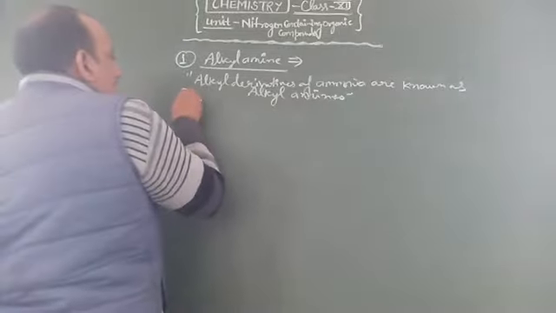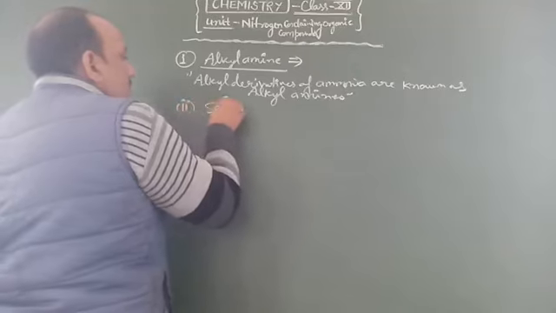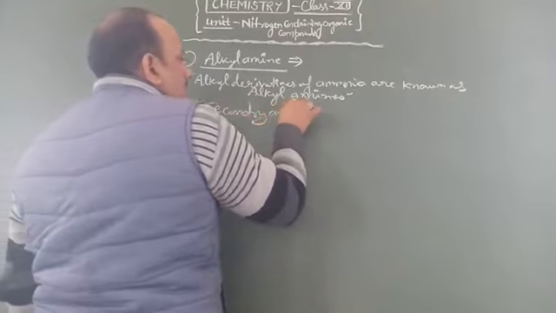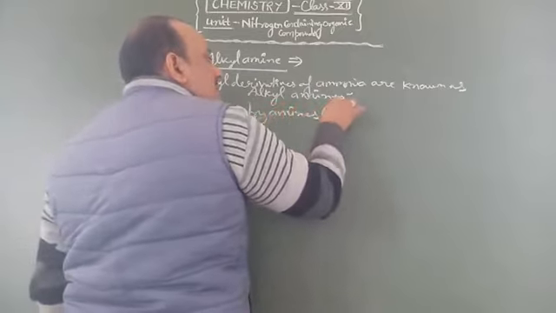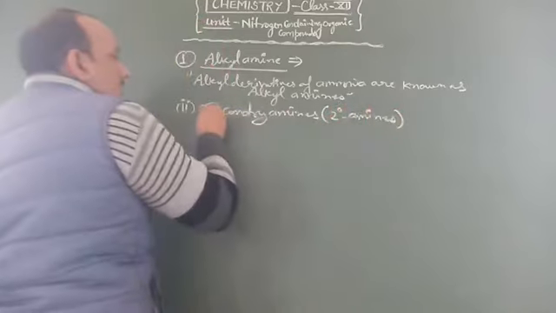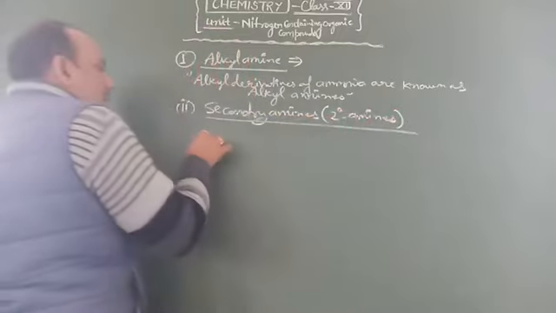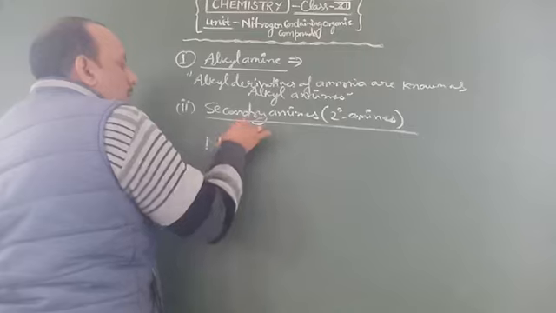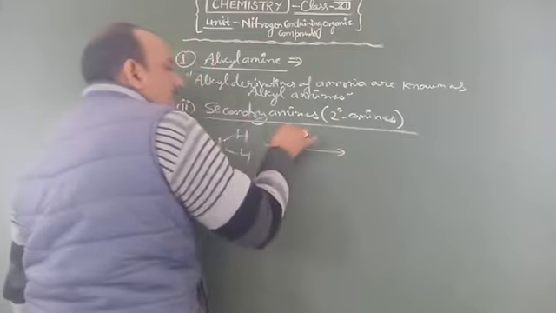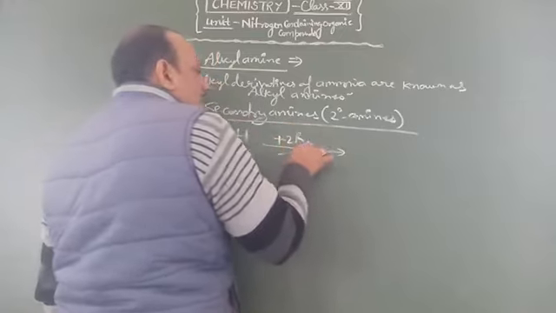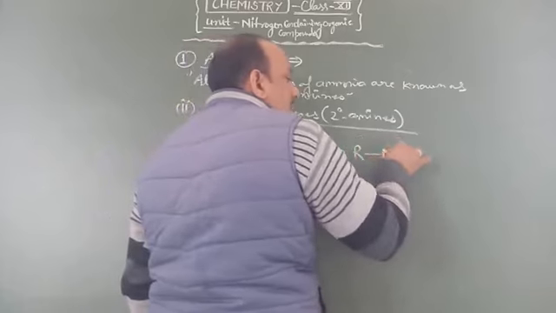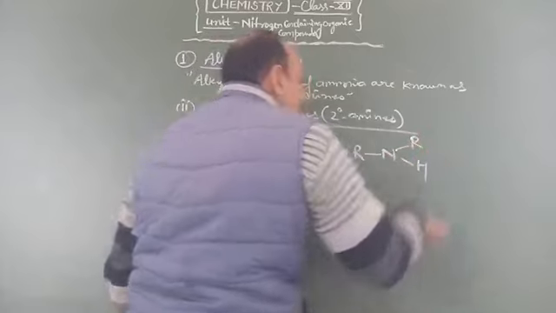Now for secondary amines, which are 2 degree amines. It says that when 2 hydrogen atoms of the ammonia molecule are substituted by alkyl groups, the product is known as a secondary amine. So R-N(H)-R.